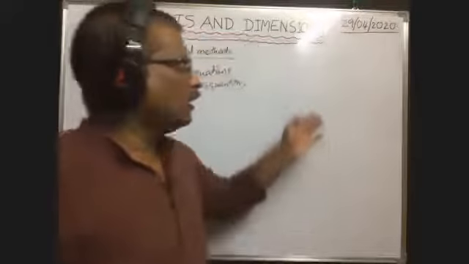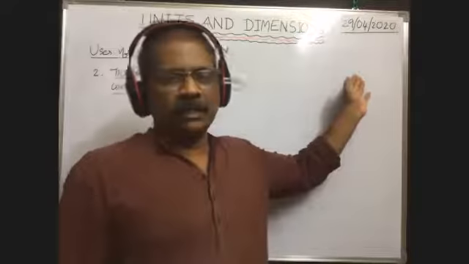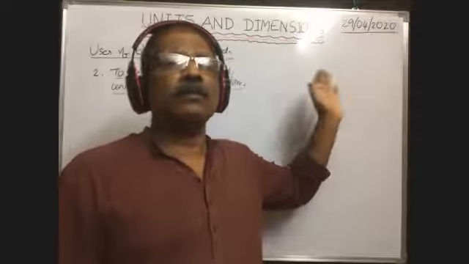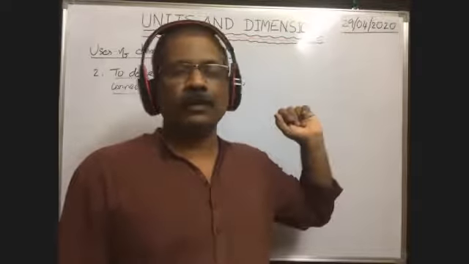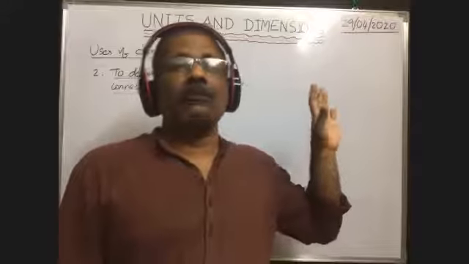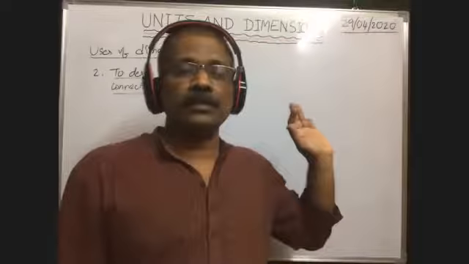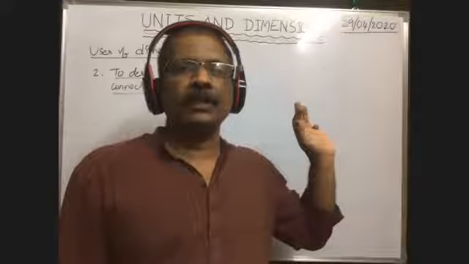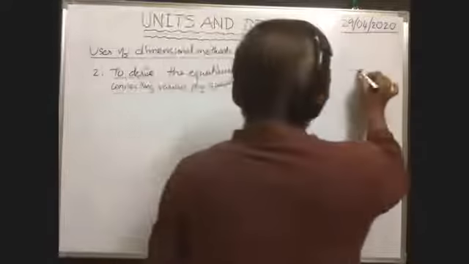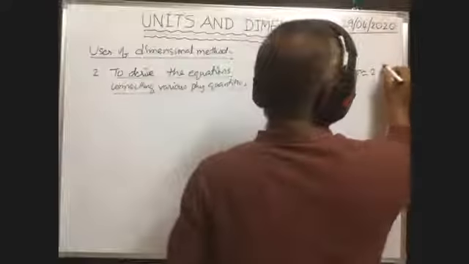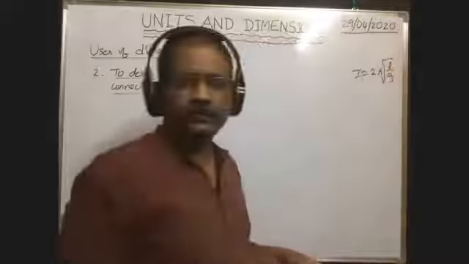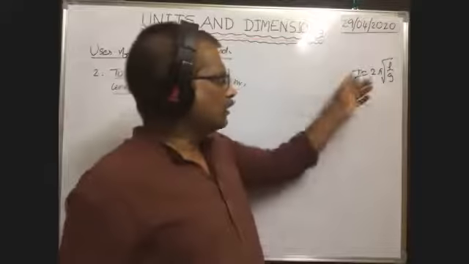Okay, so already we have seen the formula I wrote here. On what factors or on what physical quantities does the time period depend? T is equal to 2 pi root L by G, I said. Okay, on what physical quantities does time period depend? Already we derived, no. Time period T is equal to 2 pi root L by G. On what physical quantities does this time period depend?